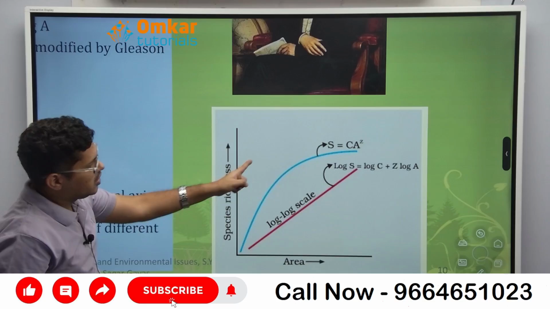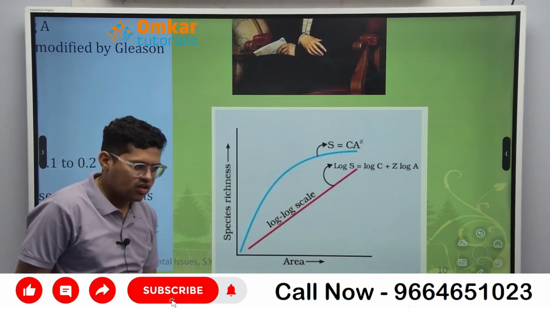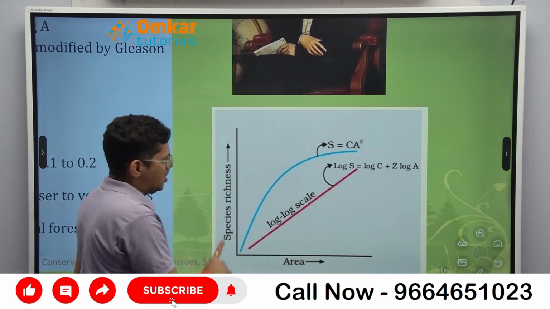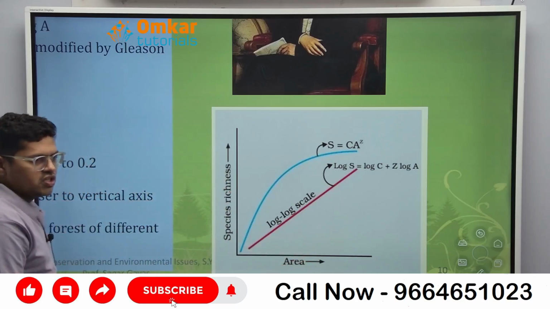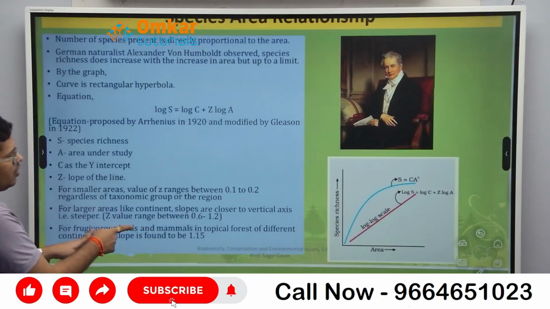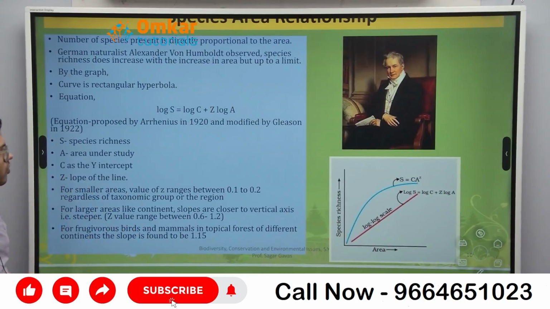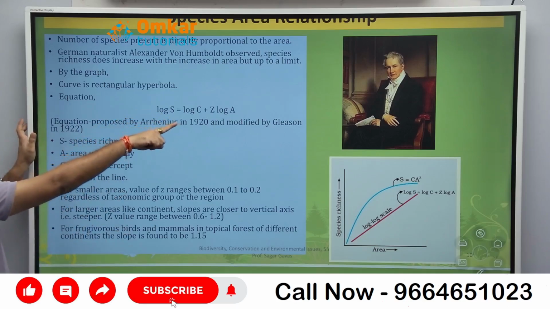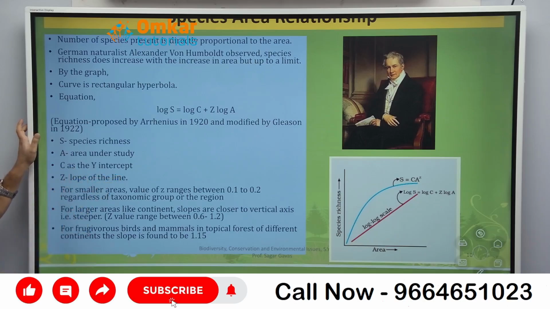Now when you take the log of this equation, you will get what? That is a straight line. मतलब क्या है? As there is increase in the area, there is increase in species richness. So initially it is a hyperbola, but when you take the log, you will get this equation. It was given by Arrhenius, but modified by Gleason in 1922. Okay. So S stands for species richness, A stands for area under study, C is the y-intercept, and Z is the slope of the line.